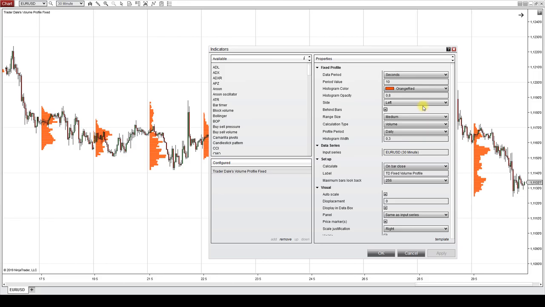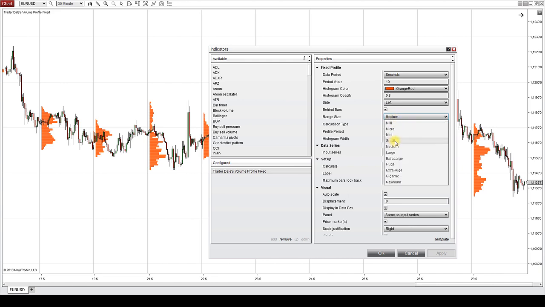Now, those were just visual things, but the range size and the calculation type, also the profile period, are very important things. So let's start with the range size. So if you click it, you can choose how detailed the profile will be. So currently we are at medium.